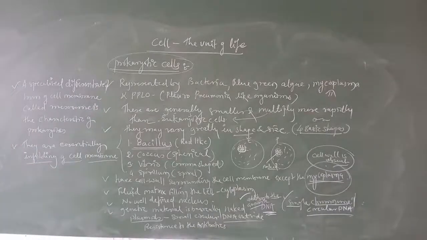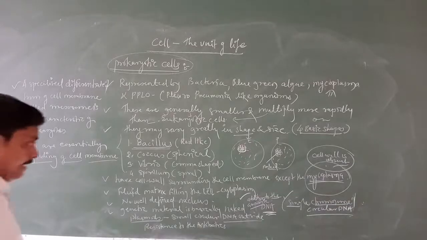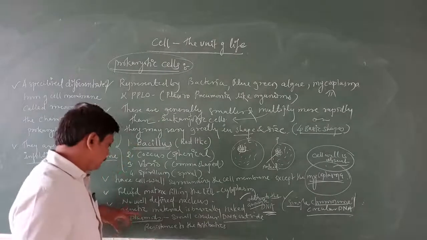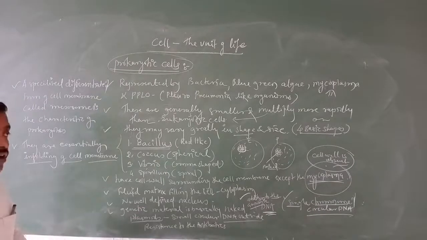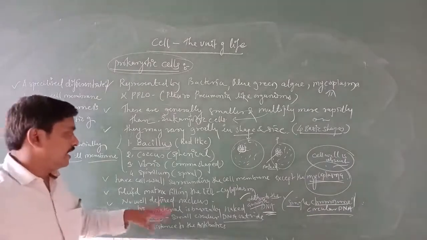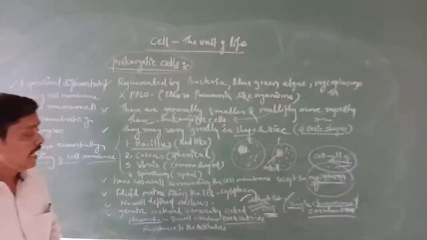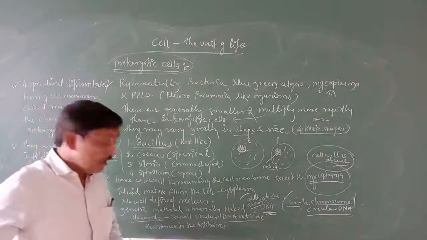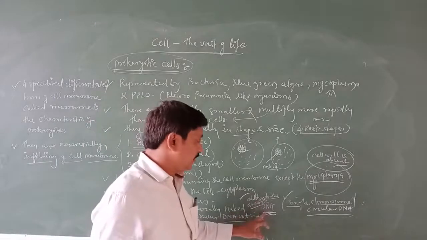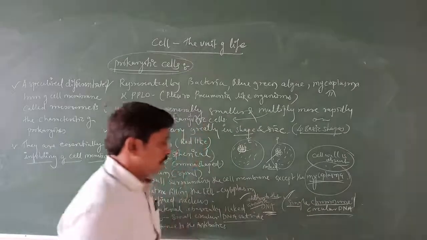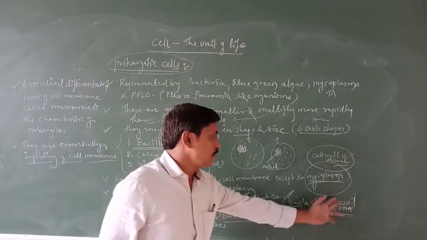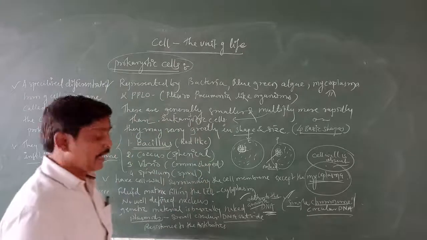I told you there is no well-defined nucleus, the nucleus is not covered by the membrane, the genetic material is basically naked, and the genetic material is DNA. In addition to the genomic DNA, what else do you find in a prokaryotic cell? One is a single chromosome or circular DNA.